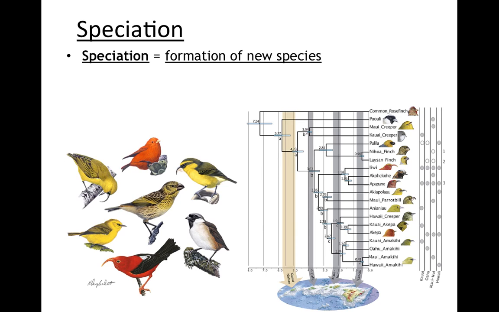So how is it that all of these little adaptations can lead to an entirely new species? It seems incredible, but we've seen it happen. Speciation is just the verb form of the word species. So when you hear the word speciation, you can think of species to remember what it means.